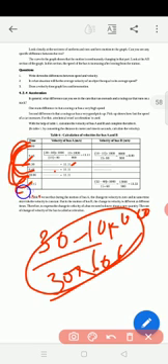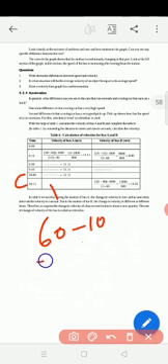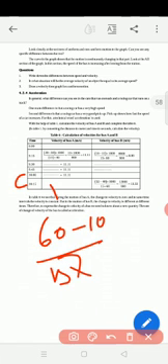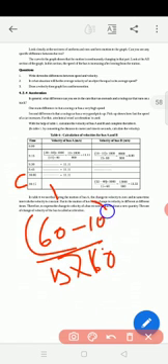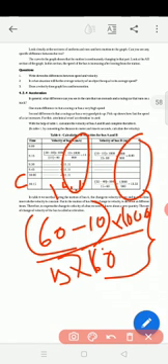Now we will take 10 to 15. So for this we take 15 minutes. At the end, how much is there? 60 here. So 60 minus 10 by 15 into 60, then again into 1000. So again when we calculate, we get only 11.11 as the answer. Okay, so this is the velocity of bus A. Like that only we should do for the velocity of bus B also.